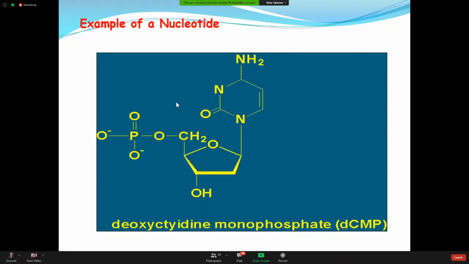So this is just an example I am showing you here. Suppose this is an adenine, this is a ribose sugar, and we are adding one molecule of phosphate. So this molecule will be AMP, adenosine monophosphate. Suppose this is a guanine. With the guanine, you are adding a sugar, you are adding a phosphate. So this is GMP, guanosine monophosphate. Understand? So in this way, the names are changing. Fine.